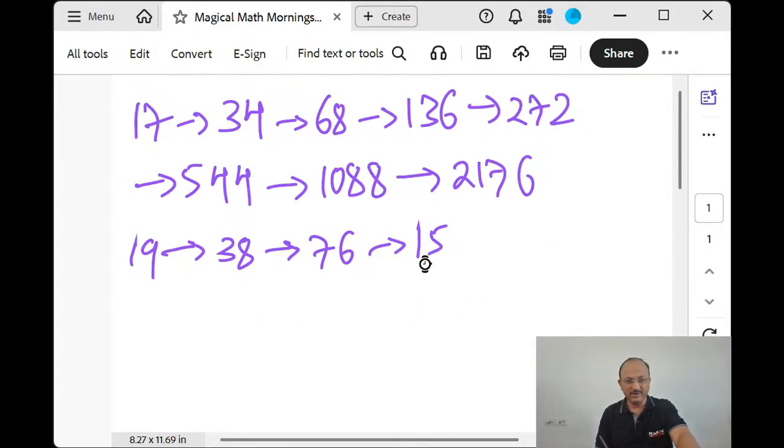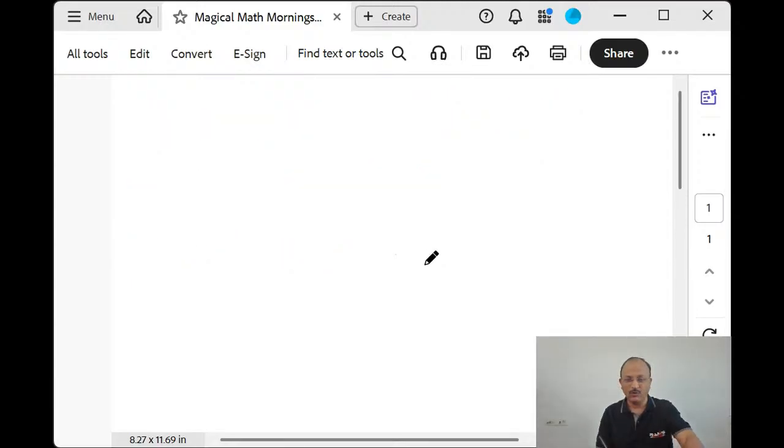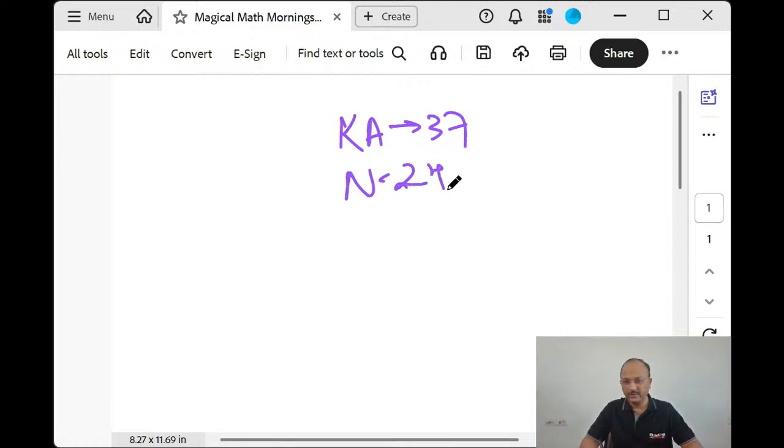But for this, you need to do one thing. Whatever number you see today and tomorrow, the next 2-3 days, what to do? If you are traveling and you see a number plate of a car, say KA 37 N 248, the moment you see 37, you should think about its double, 74. The moment you see 248, you should think about 496. Whatever number you see, please just think of the number in the form of its double.